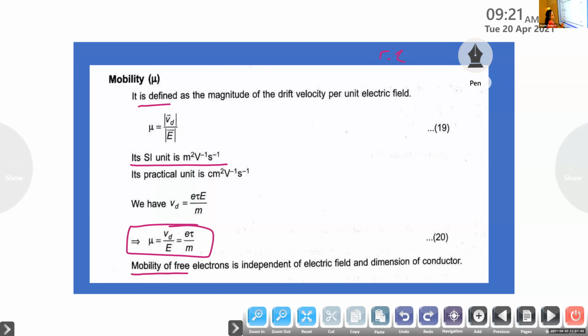And the mobility of the free electron is independent of the electric field and the dimension of the conductor, because the capital E term cancels. So we can say the mobility of the free electron is independent of the electric field E. It does not depend upon the electric field E and the dimension of the conductor.